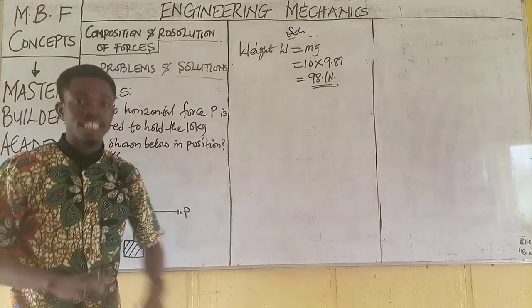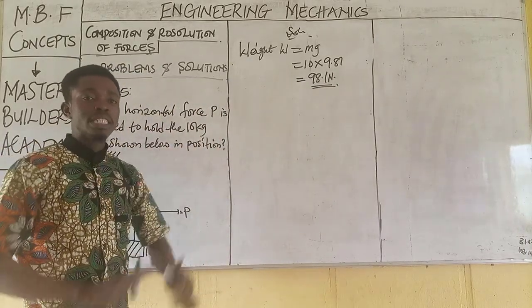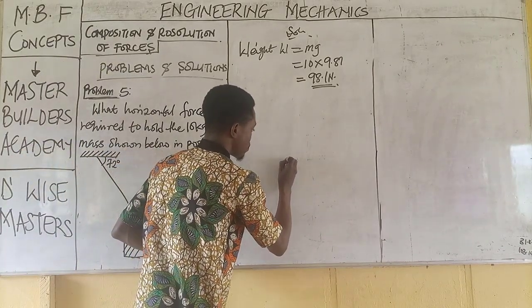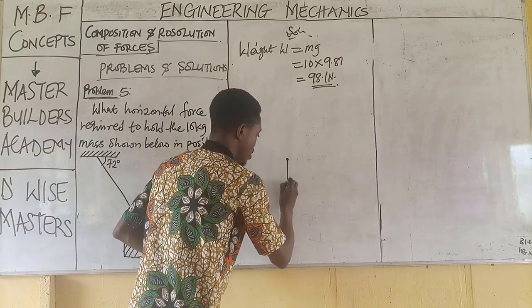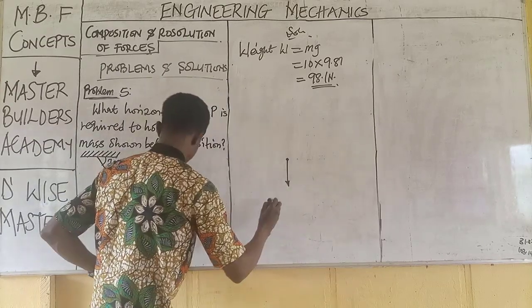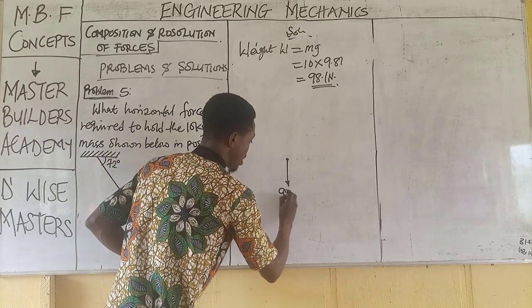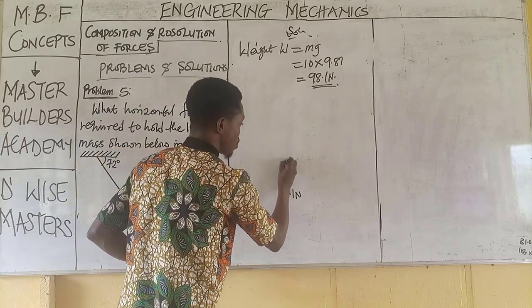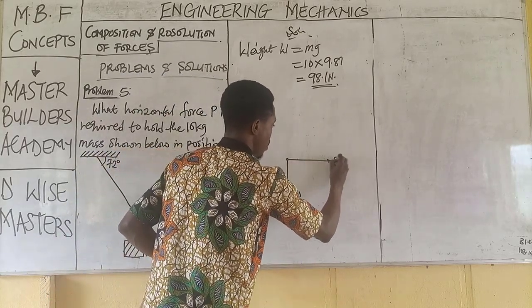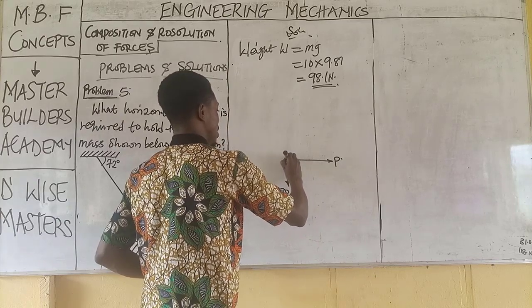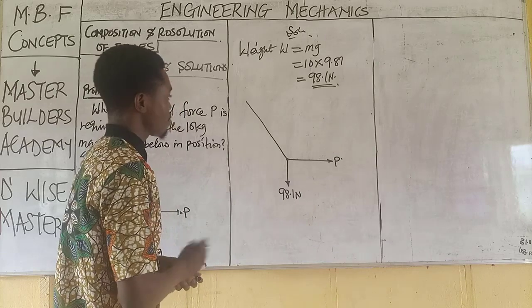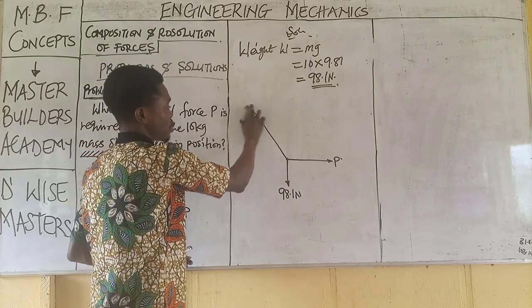Now we can sketch the free body diagram. Now we come, this is the point where all the forces are acting. This is the weight, which is now 98.1 Newton. Then this is the horizontal force, P. Then this guy is the tension. Don't forget, so this is the tension.